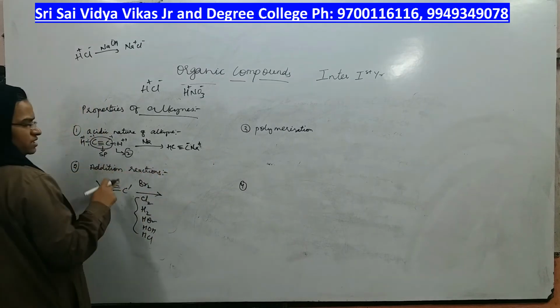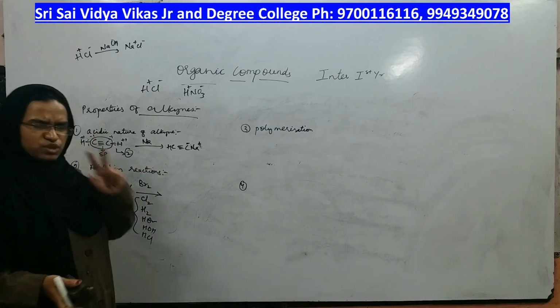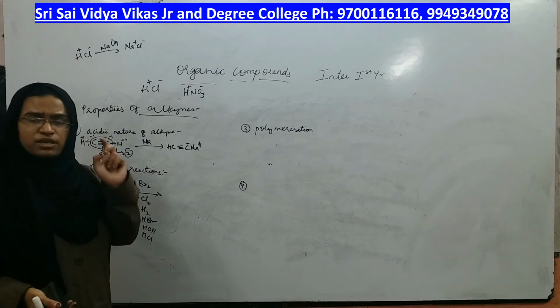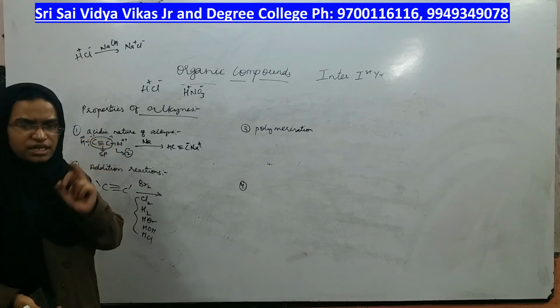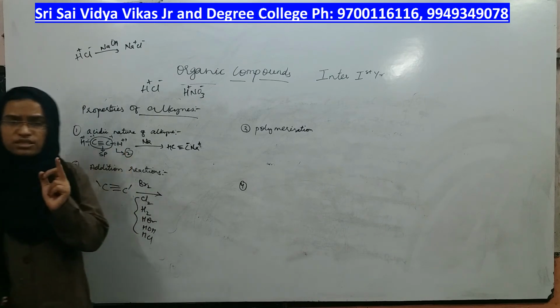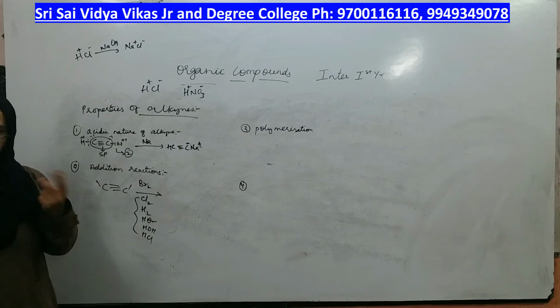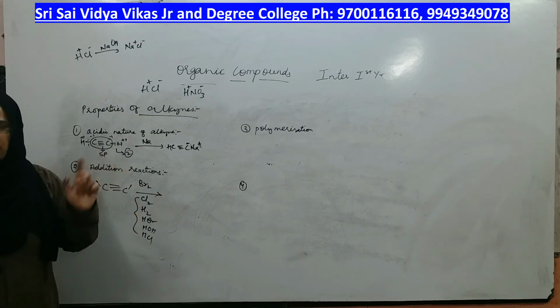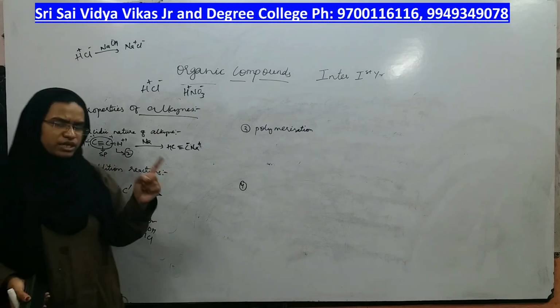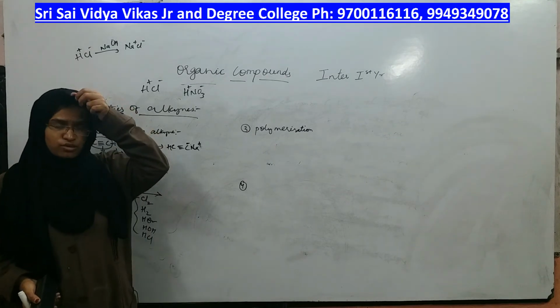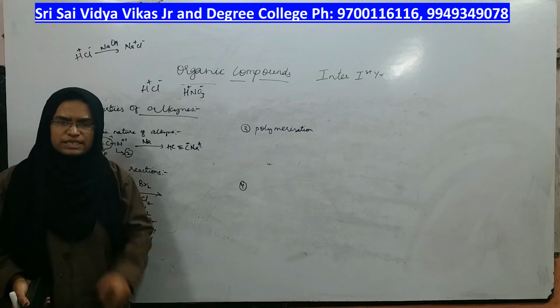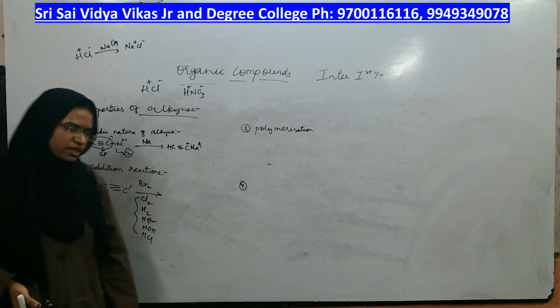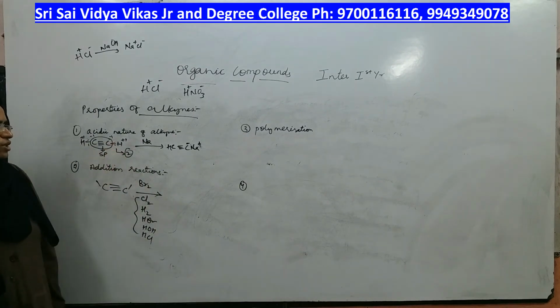Here I have taken 3 compounds. The first one has 2 acidic hydrogens, that means it can form disodium acetylide salt. The second one has 0 acidic hydrogens, that means can it form any salt? No. If acidic hydrogens are not there, it cannot even form the salt. In the same way, the third compound has only 1 acidic hydrogen, that means it can only form monosodium acetylide, not disodium acetylide, right? That was one of the properties of alkyne.